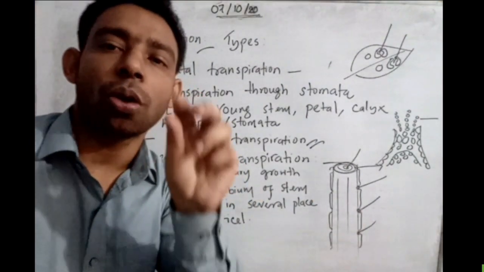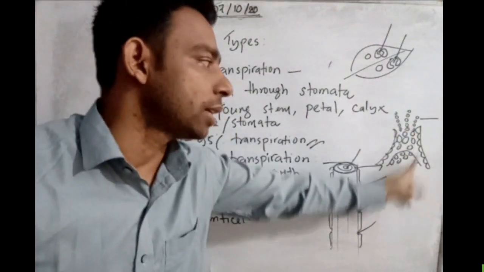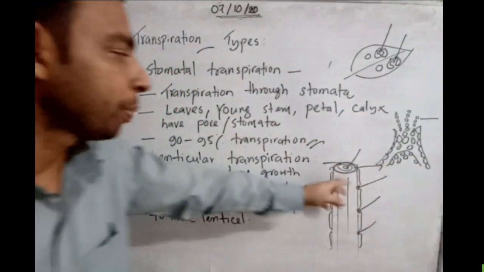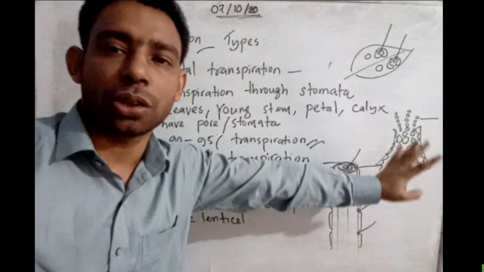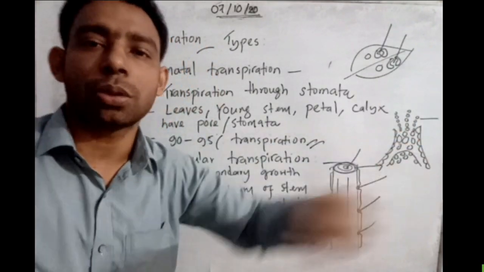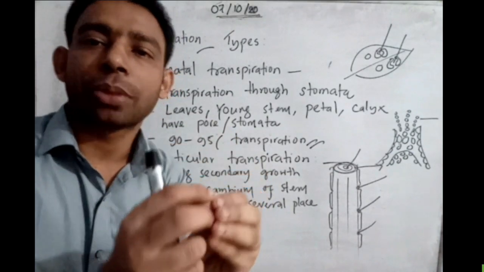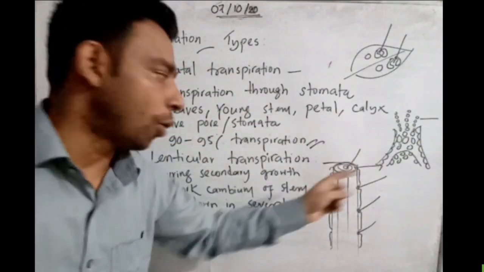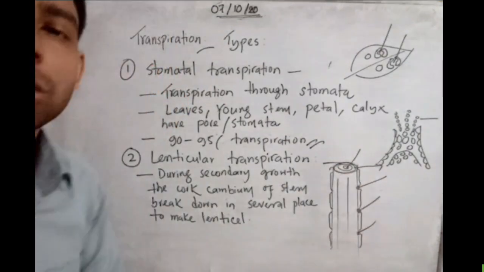Parenchyma tissues are composed there, so there are spaces in between, through which water and liquids can move and come out of the body through the lenticel. So this is lenticular transpiration.